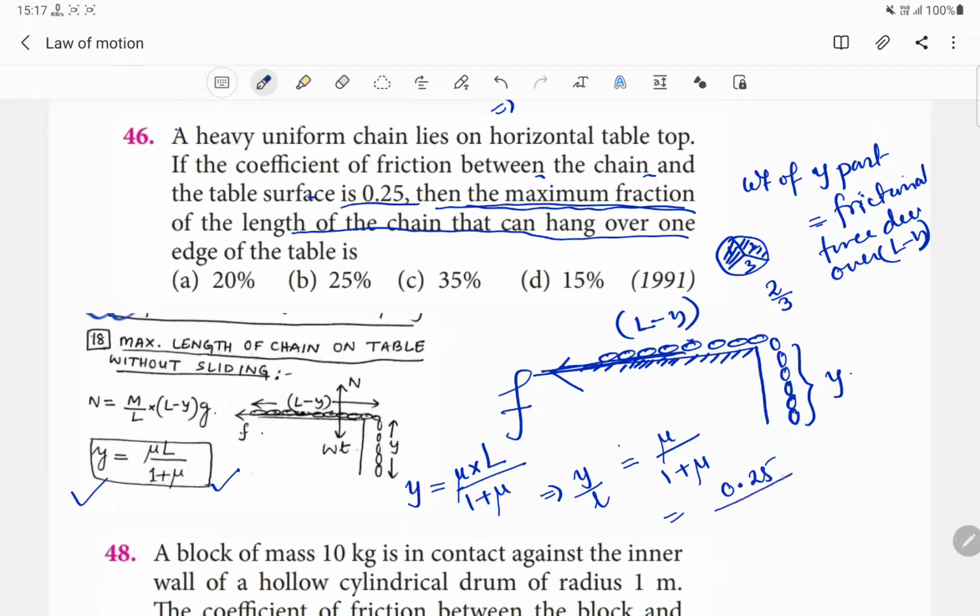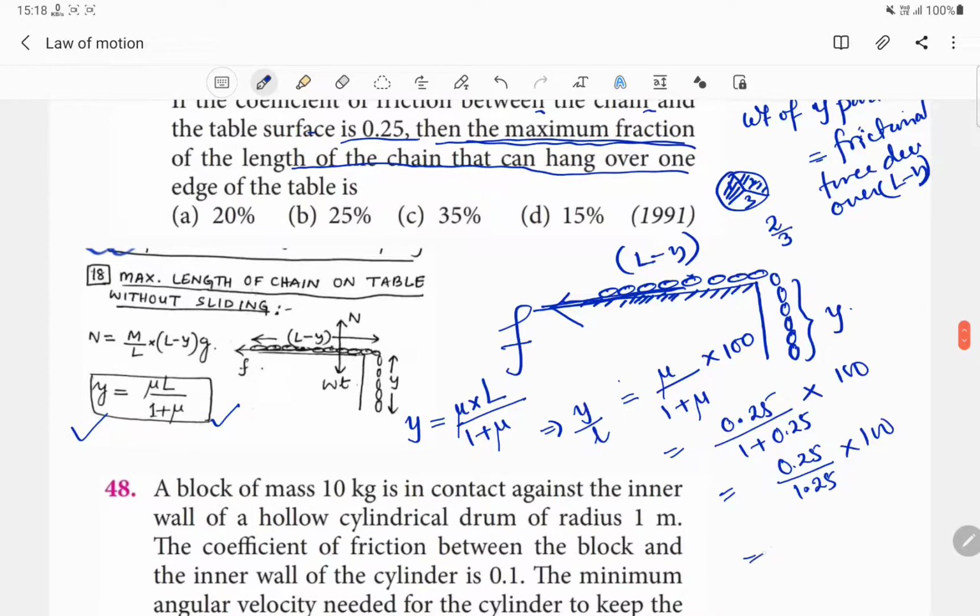0.25 divided by 1 plus 0.25, and for converting into percentage it must be multiplied with 100. After simplification we will have 0.25 divided by 1.25 into 100, and our answer will be 25 divided by 125 into 100.